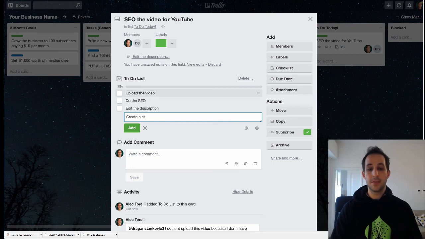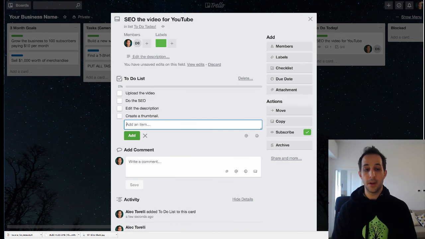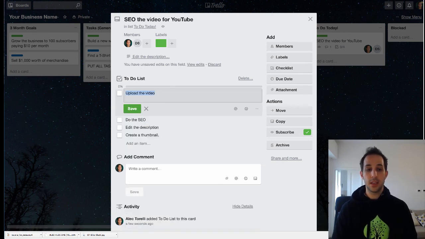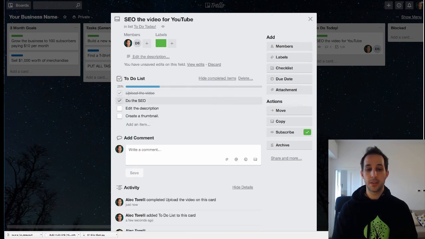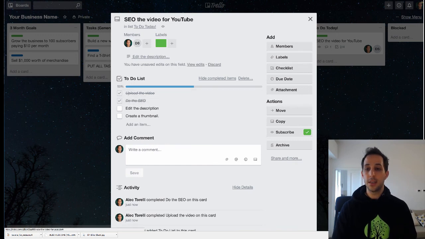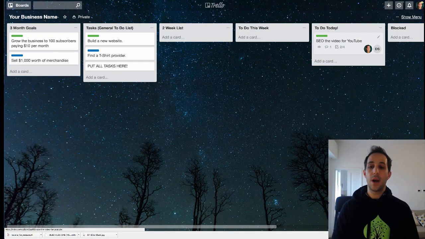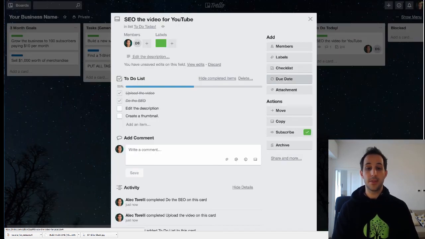Now you have a list of tasks that your employee or your colleague needs to do about a given task, and they could check these off one by one when they're complete. So now it's really easy to see, and you could see that here. This 2 out of 4 represents the number of tasks that are done out of the given amount of tasks assigned. So it's really, really convenient.